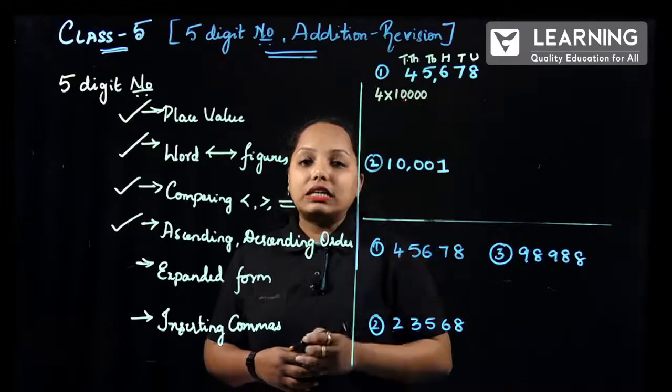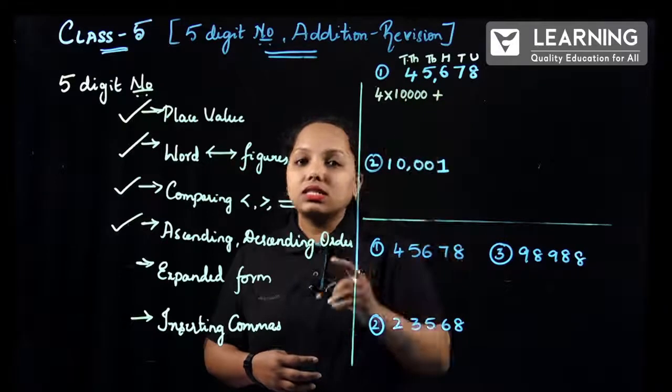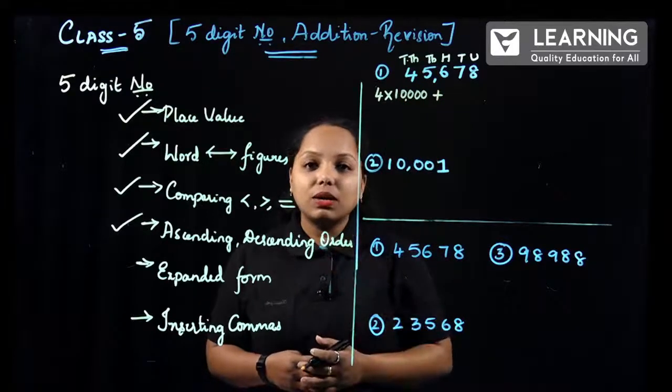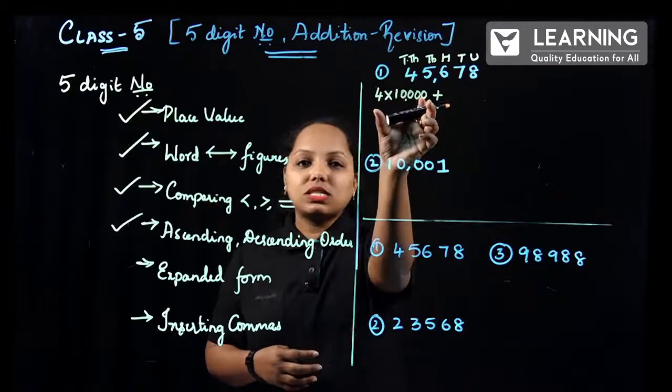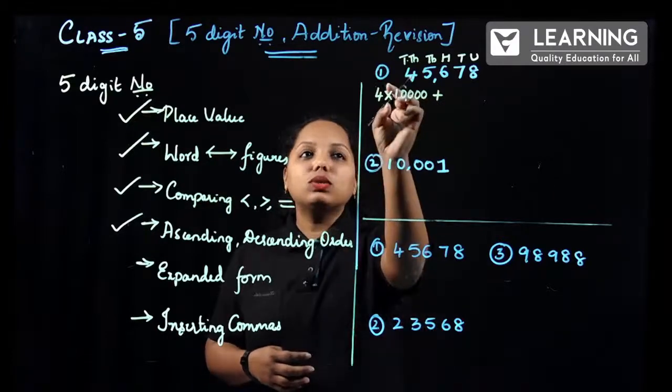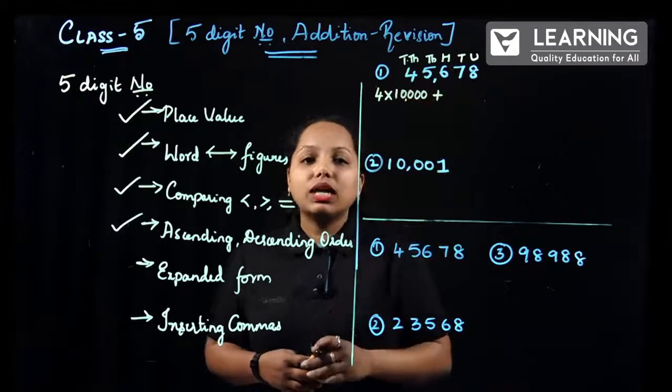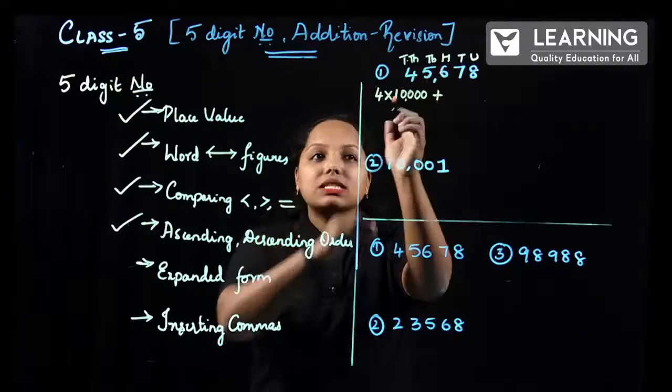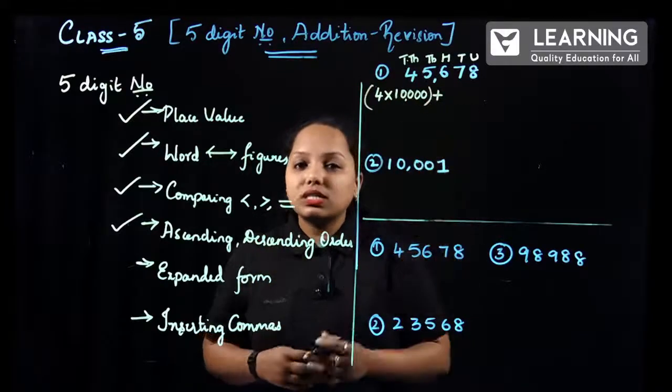1, 2, 3, 4. Plus, this symbol is very important. Many students make this mistake. While correcting papers, we get this: they write plus over here and into over here. No. You have to write this separately and the plus towards the right side.